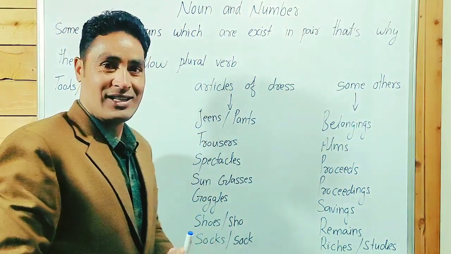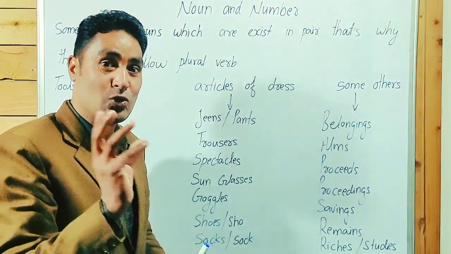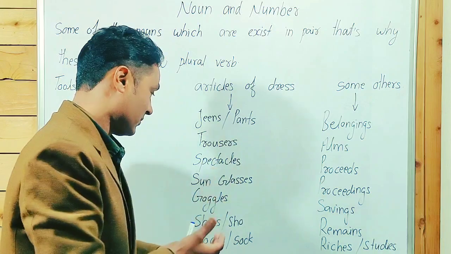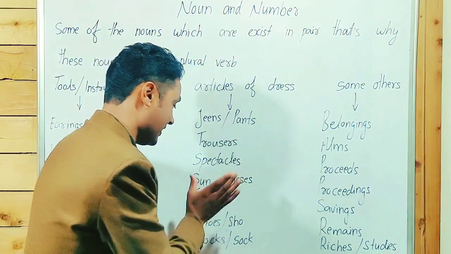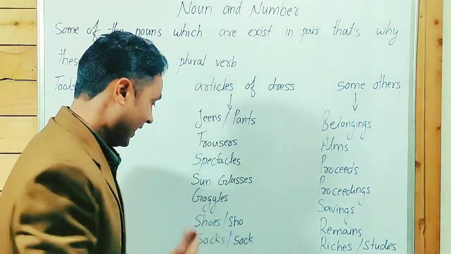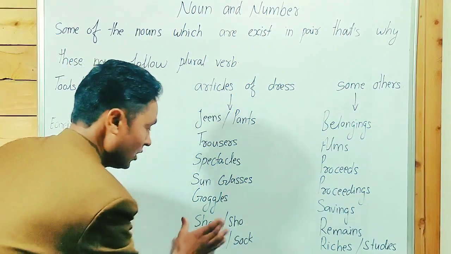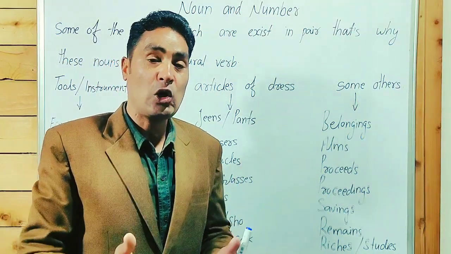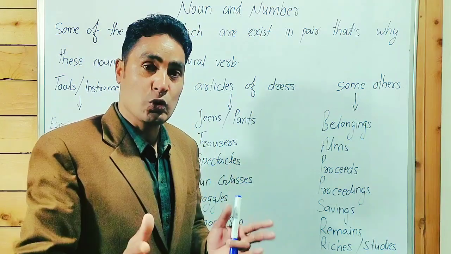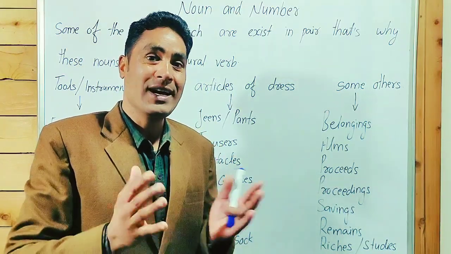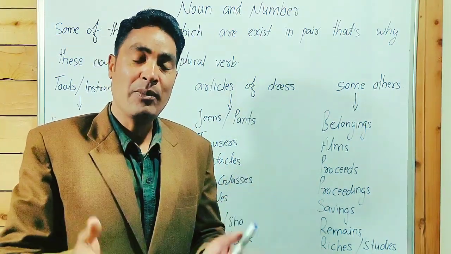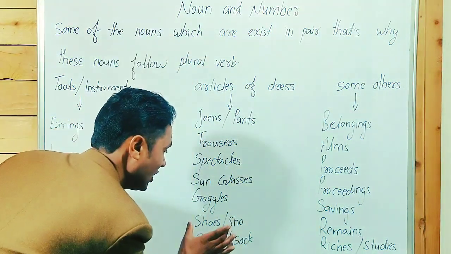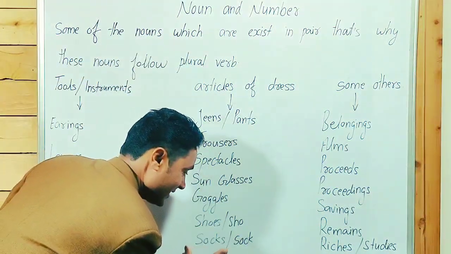Spectacles, goggles: two glasses in goggles, all are the same. Shoes. I lost my shoe means I lost my only one shoe, not shoes. If you lost both shoes, you can say I lost my shoes.